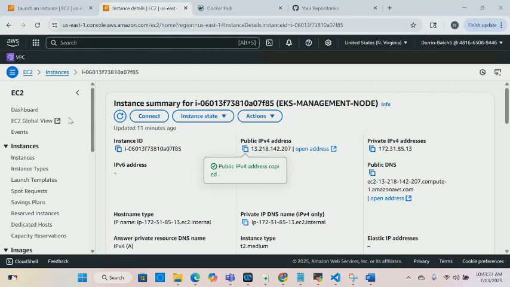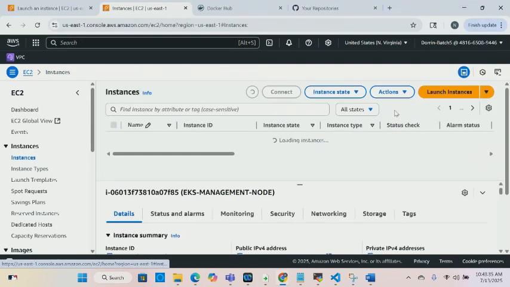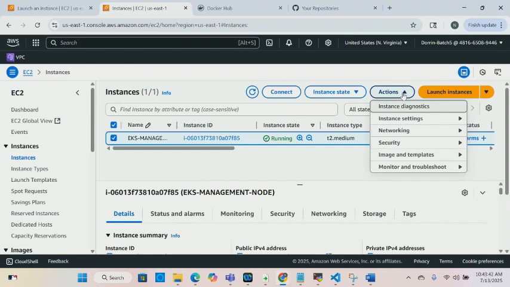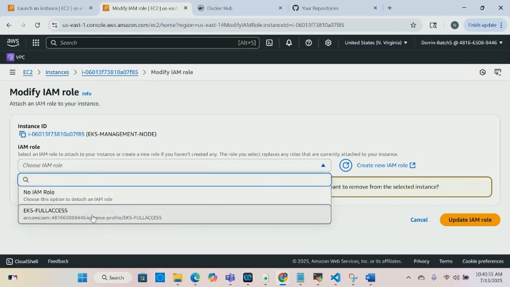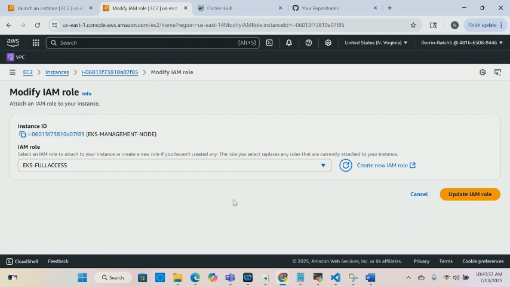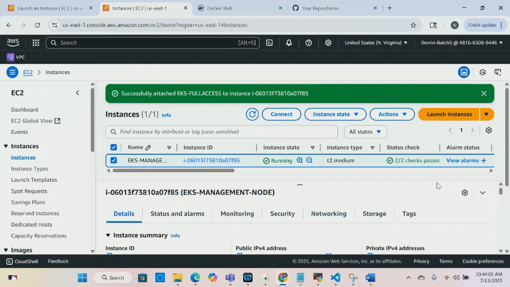What we're going to do is come here to our launched instance, then go to Actions, then Security, and you see Modify IAM role. You click that, and this is what I already created. I check that, and then click update IAM role. And that's how that is done.